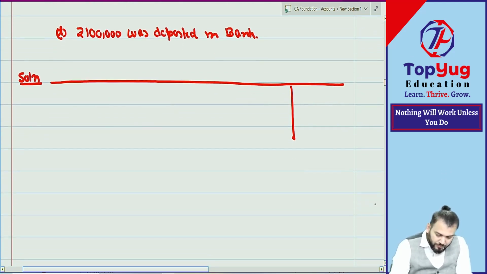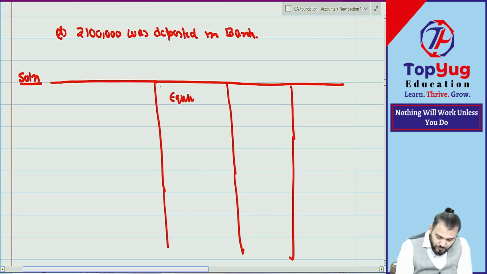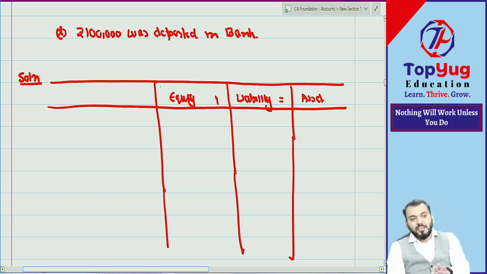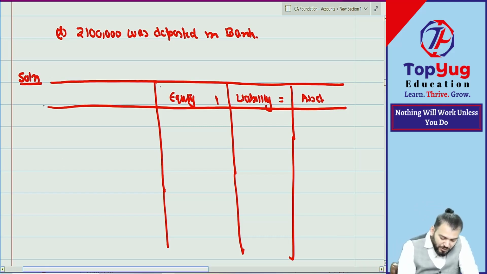We need to write capital or equity plus liability is equal to assets. For every transaction you need to find the effect on capital, liability and asset, and at the end analyze whether capital plus liability is equal to asset or not. I'm writing only the point numbers; in the exam you can write down the transactions also here.